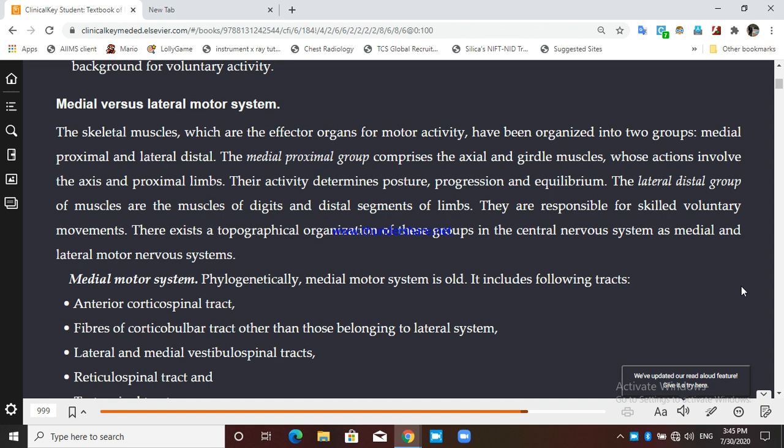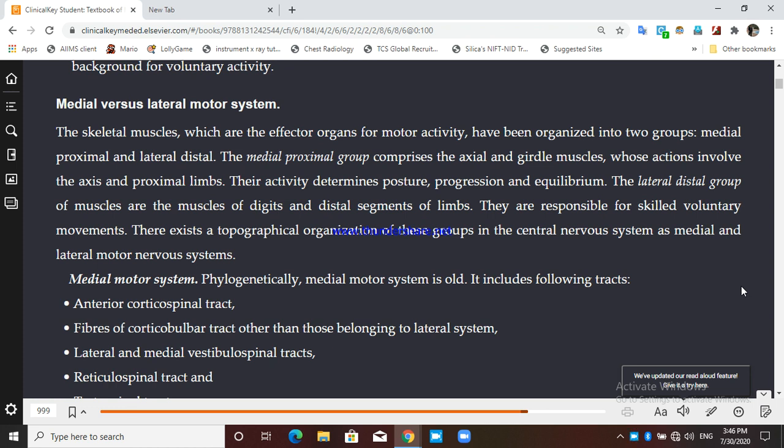Axial movement means the movement that occurs in the axis of the body, the midline, and proximal muscle is the muscle which is near to the joint, any joint. So this medial motor system is concerned with the axial movement and the proximal muscle movement.